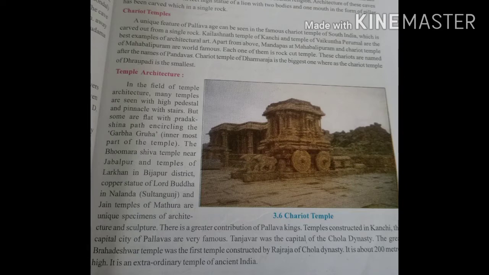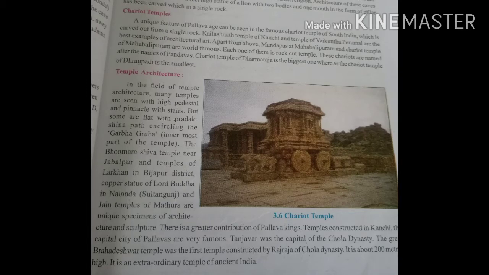But some are very flat with a pradakshina path. You know, students, pradakshina means what? Encircling the garbhagriha. We also take the pradakshina path. The Bhumara temple near Jabalpur, this you have to remember for the MCQ in Section A. Bhumara Shiv temple near Jabalpur.